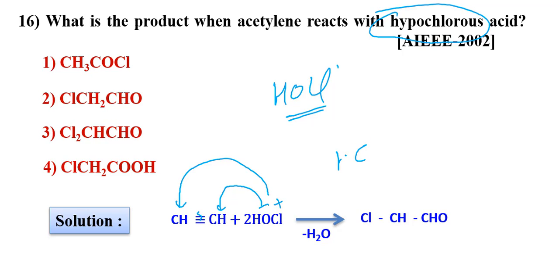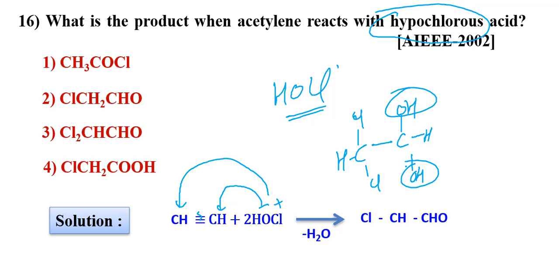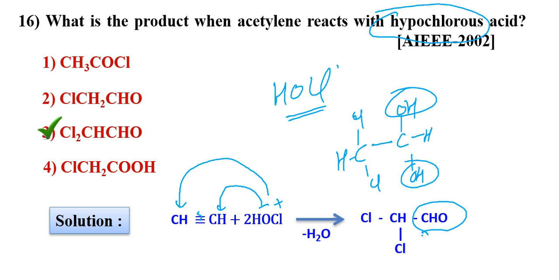So I will write here CH, one time chlorine here, one time OH here, already one hydrogen was there, then again chlorine, then again OH. See here 2 OH groups are unstable, removing one water molecule and forming aldehyde. Okay, answer is third.